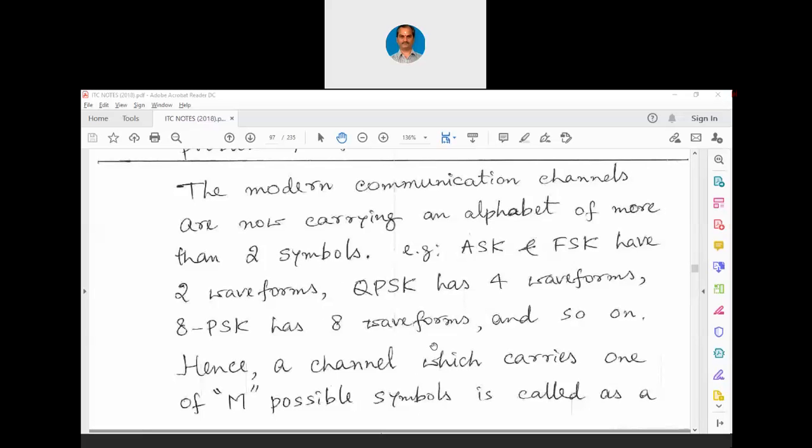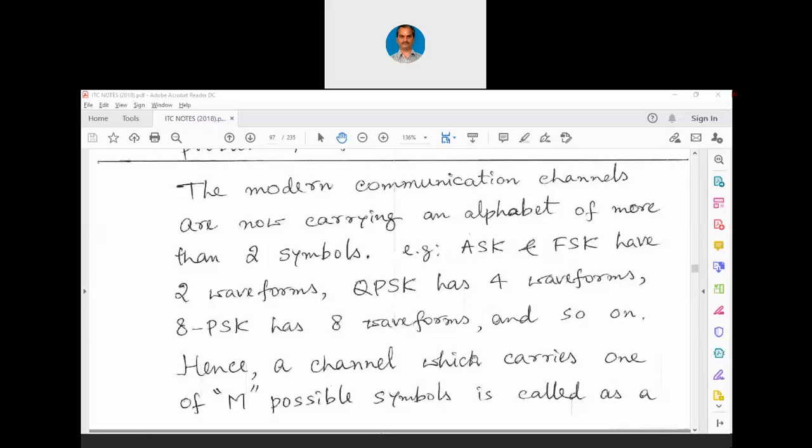Similarly, when we go for a latest method of modulation called quadrature amplitude modulation, it is a combination of AM as well as PSK. That means amplitude modulation along with phase shift keying. Such a hybrid waveform is called quadrature amplitude modulation.